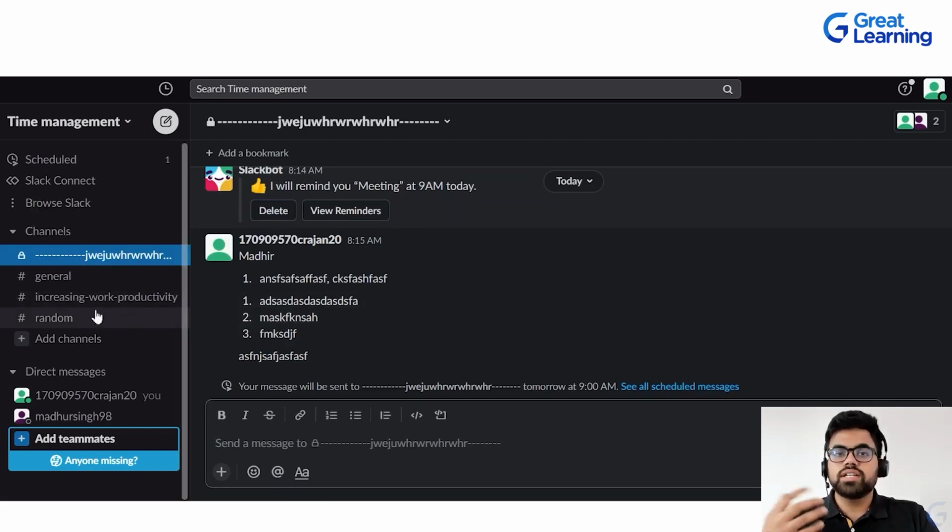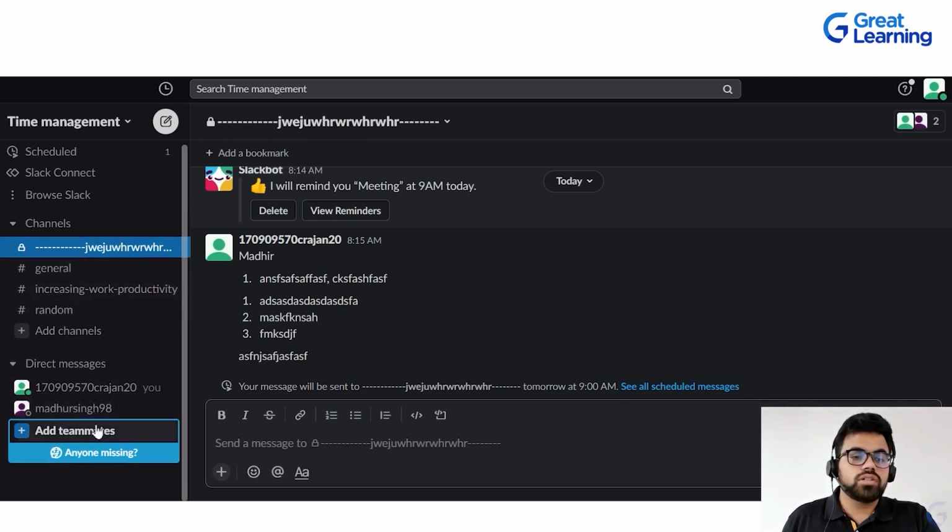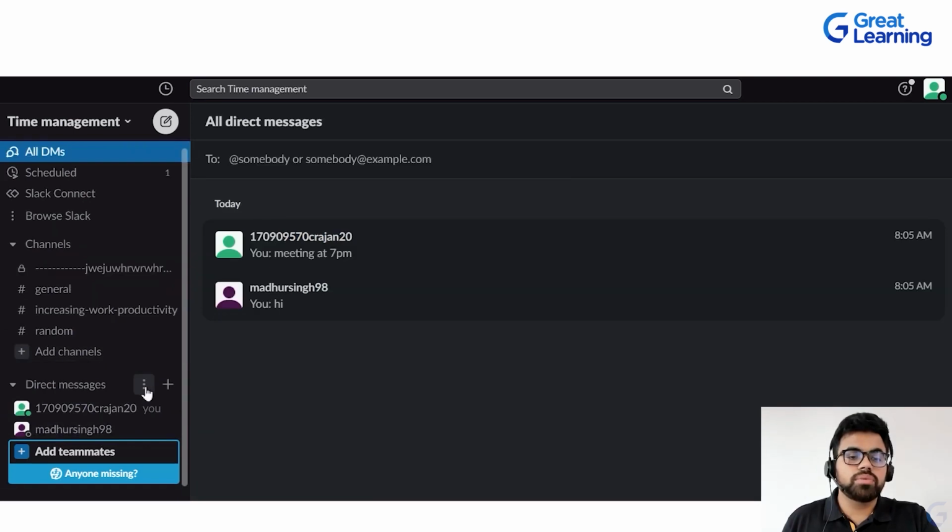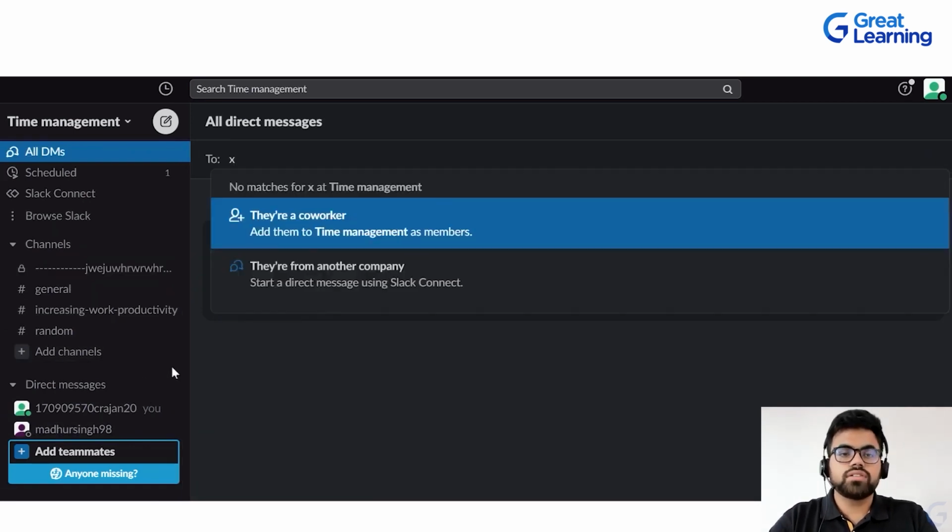Now the channels that are private to only a few individuals will show a lock sign in front of them, others will show a hashtag sign in front of them. Okay, so this is the thing. You can also add different people, and you can search for different people.